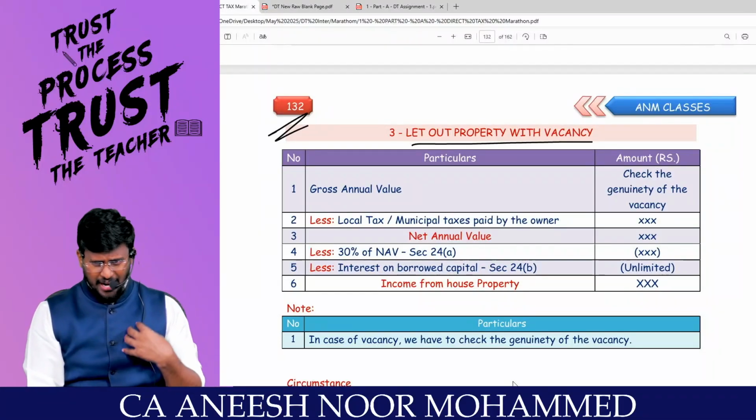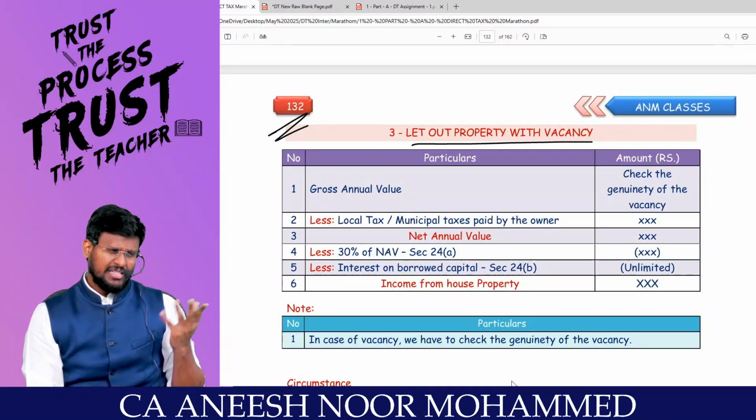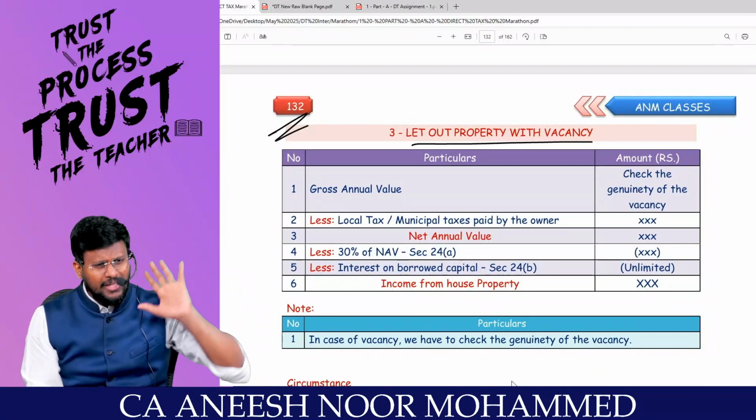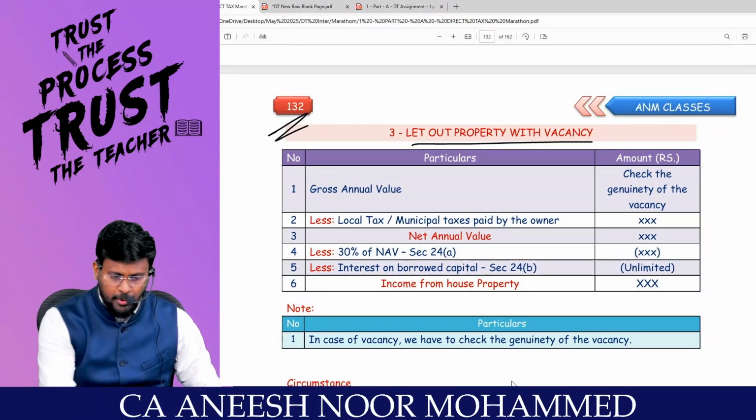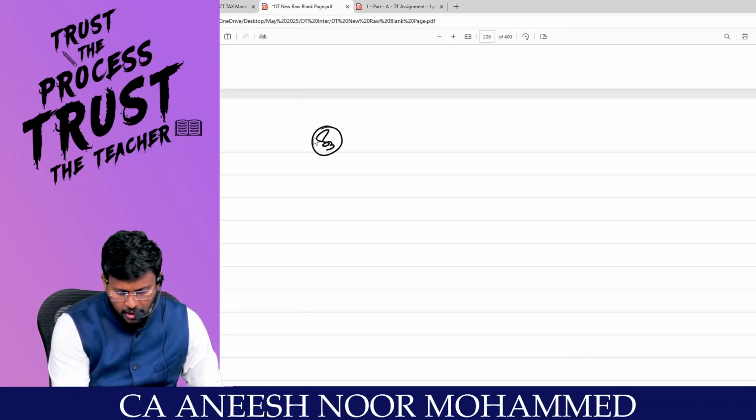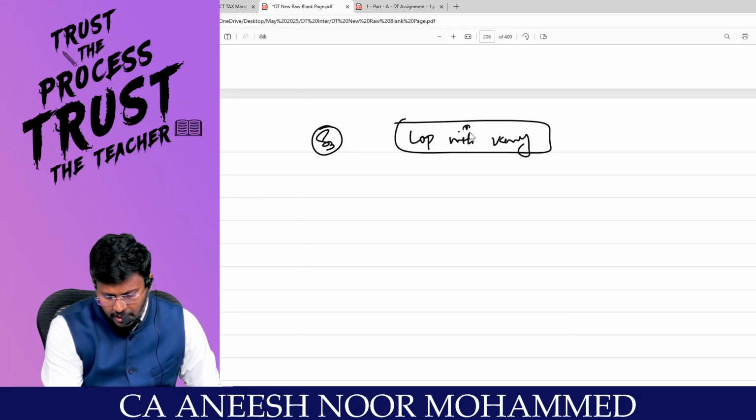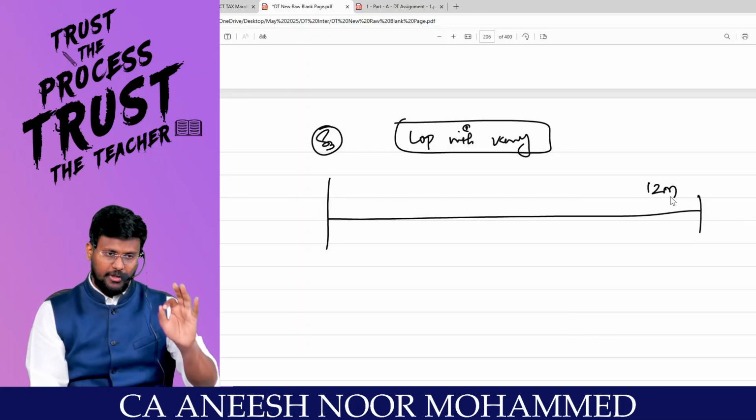That means I have a property that I'm ready to let out for the entire 12 months. Sometimes I may not get a good tenant, or the tenant may vacate during the year. Sometimes some problem may happen, so there will be vacancy. In situation number 3, let out property with vacancy, the main problem is that I am not able to let out the property for the entire 12 months.